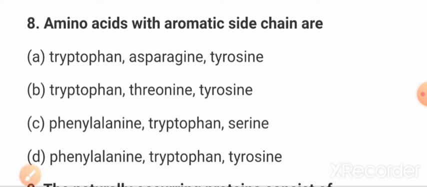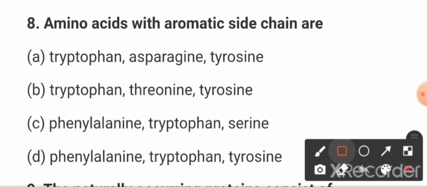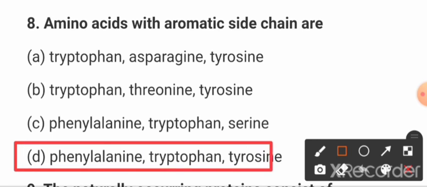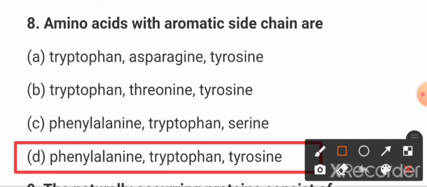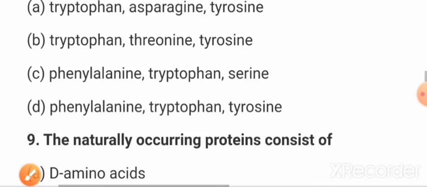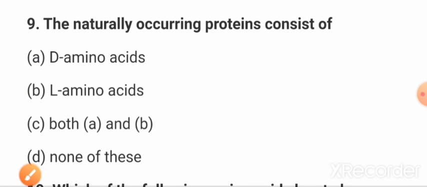The correct answer is option D, phenylalanine, tryptophan, and tyrosine.